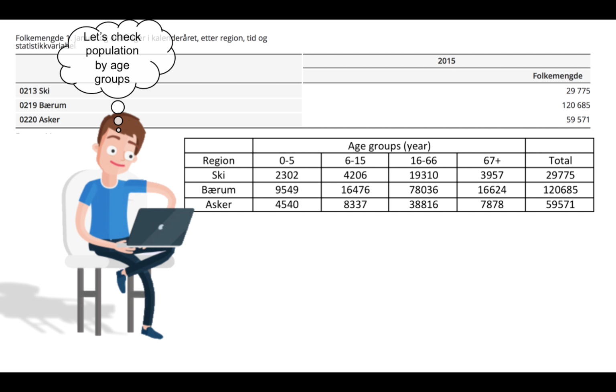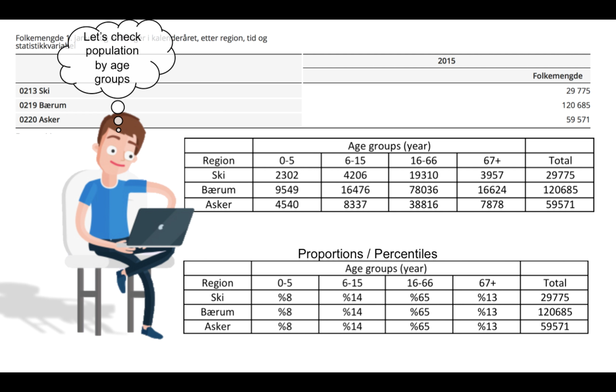But looking at this table, the numbers don't give us any clue how close or how different they are. So he decided to check the percentage, or proportion, of the populations based on age group, and he found out that, as you see, they are exactly the same. For example, here in Shi, 0 to 5 years old is 8%. It's also 8% in Barum and Oscar. The age group 6 to 15 is 14%. This big age group from 16 to 66 is about 65% of the whole population in each of them, and then about 30% of the population will be there.